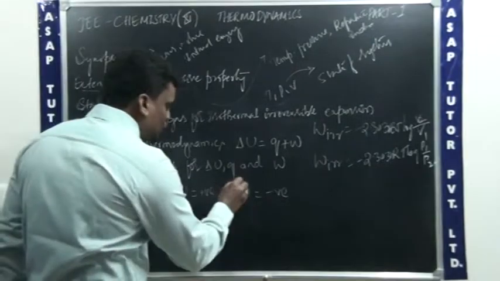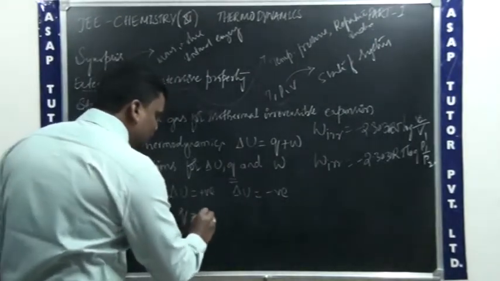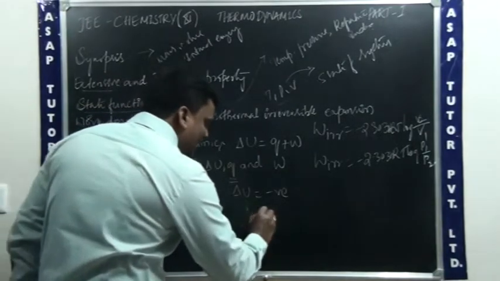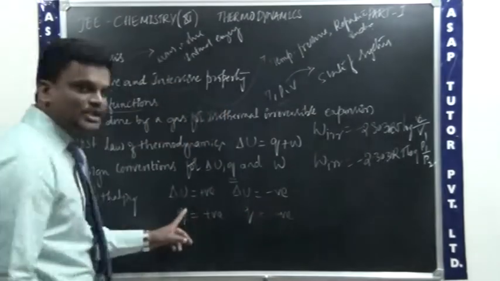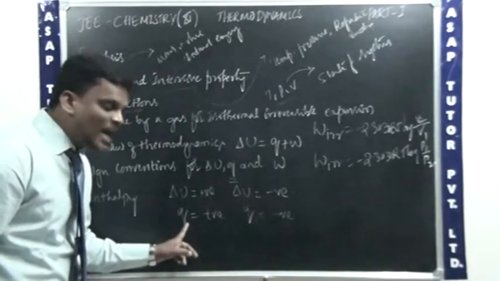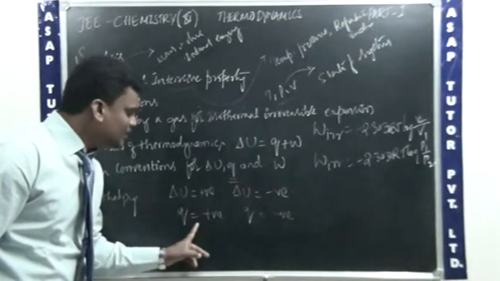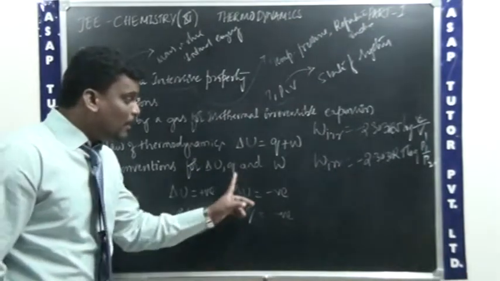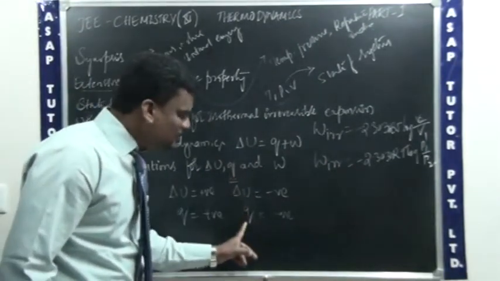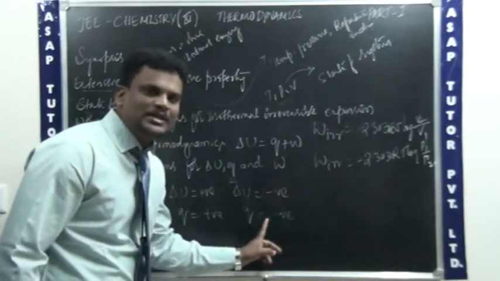Then it comes to Q. When will Q become positive, and when will Q become negative? Q is positive when the amount of heat is absorbed by the system. When the amount of heat is released by the system, then we can say Q is negative.